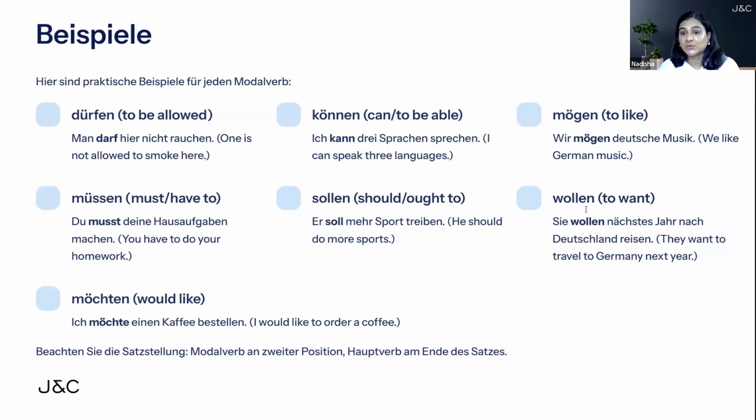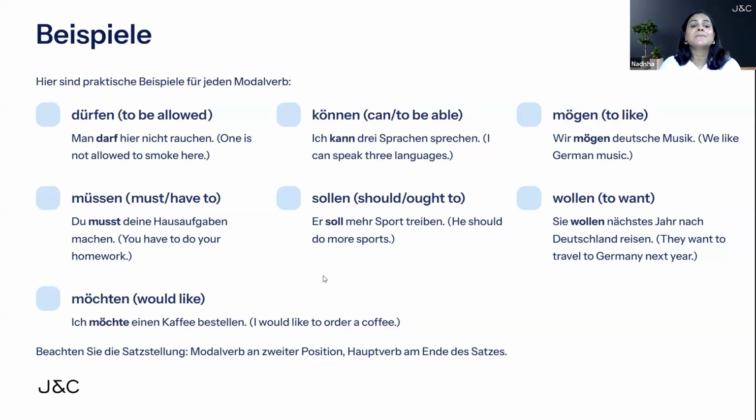You're advising him. Next one is wollen. Wollen means to want. So whenever you want to do something, you use wollen as a modal verb at second place. Sie wollen nächstes Jahr nach Deutschland reisen. They want to travel to Germany next year. So whenever you want to do something, use wollen as a modal verb at second place, conjugated based on the subject, which is sie here, and the main verb will go completely at the back in infinitive form.